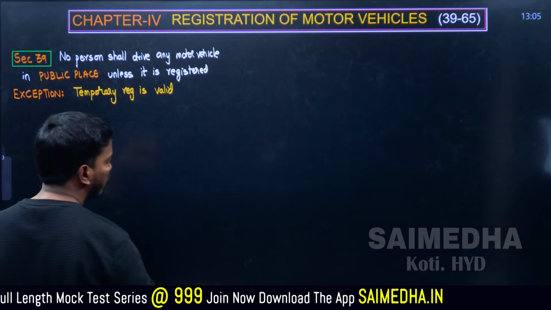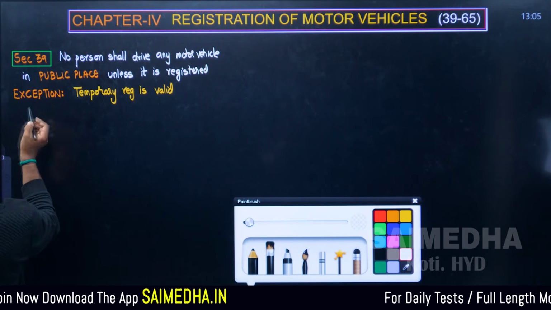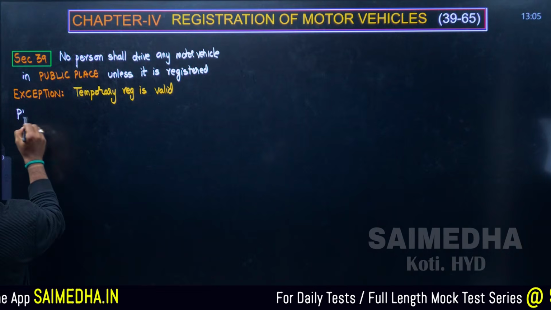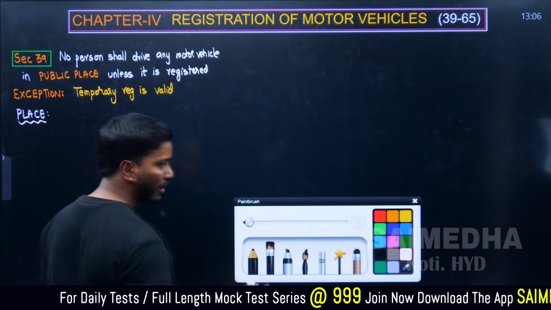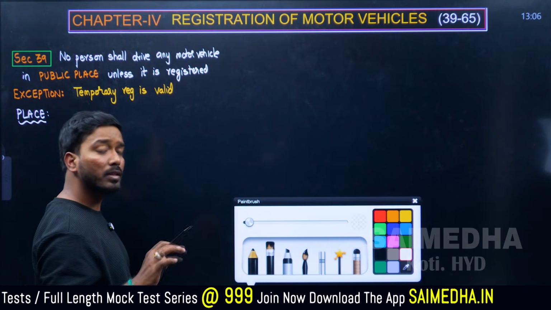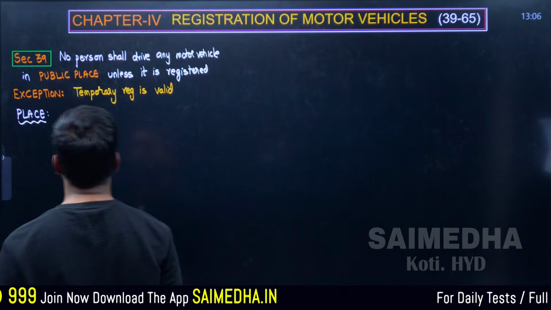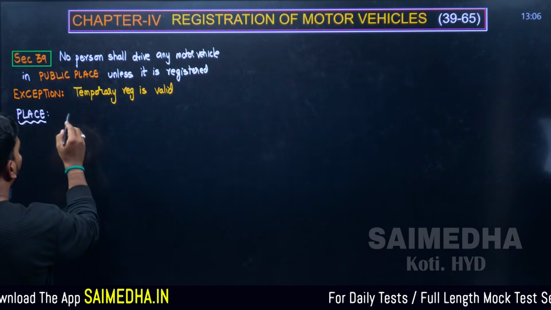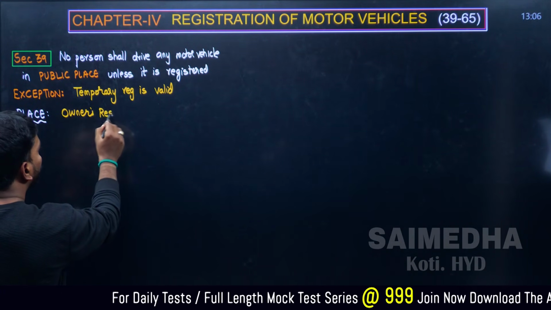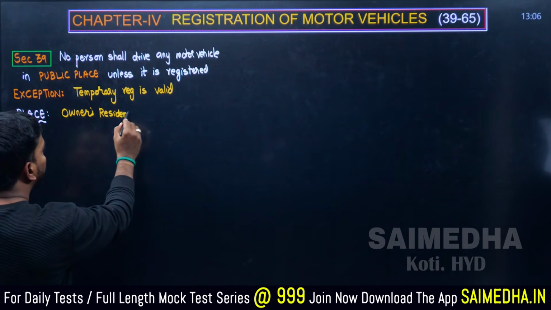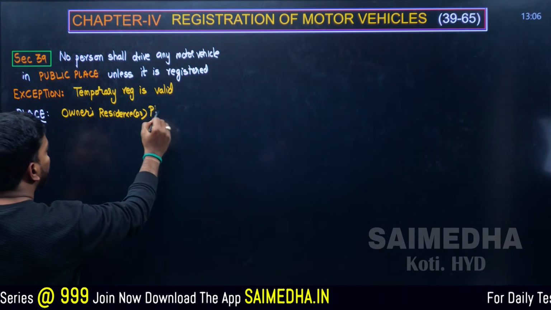The next point is at what place registration is going to be valid. Place of registration. This place of registration will be the owner's place, or if it is business, then the business place can also be valid. So you can write here: place of registration should be the owner's residence or place of business.